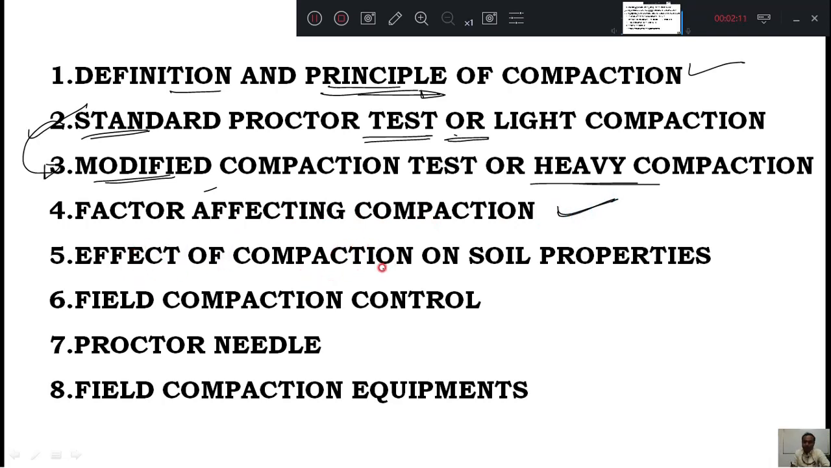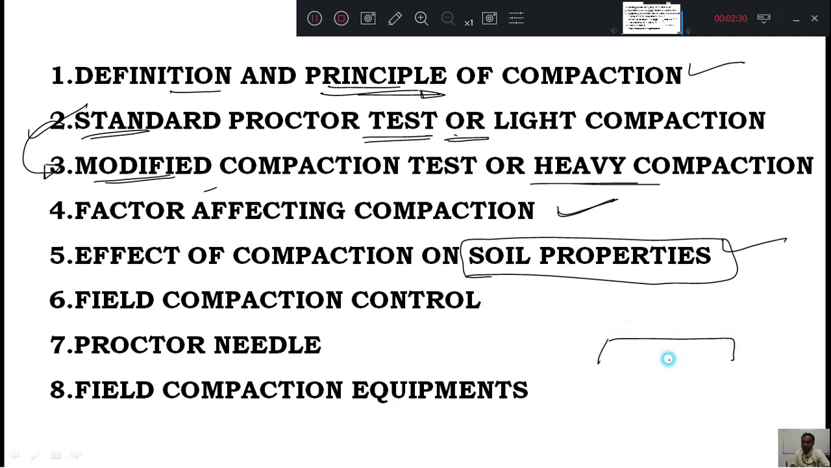Effect of compaction on soil properties. There are many soil properties that you studied in the first chapter. How those soil properties change when we compact the soil, that we are going to study. Then field compaction control. In the field you are going to compact. For example, if there is an embankment, you will put the soil there, and by using some bulldozers, you will compact it. How you control this compaction in the field, that we are going to study.